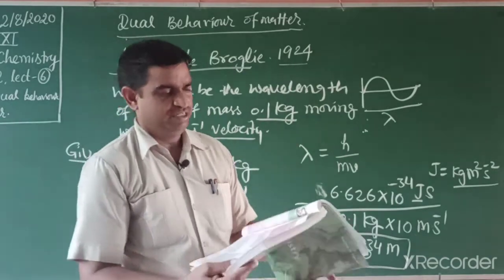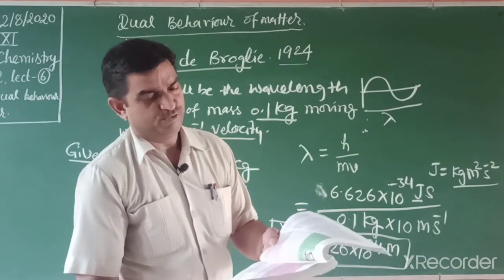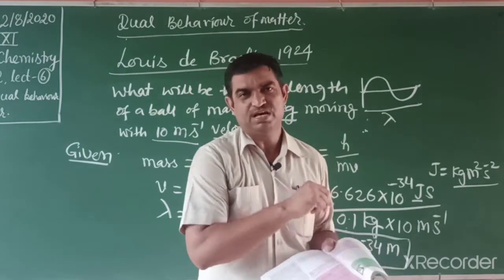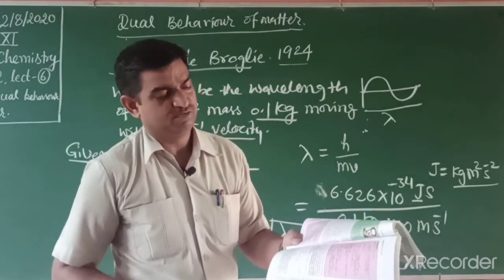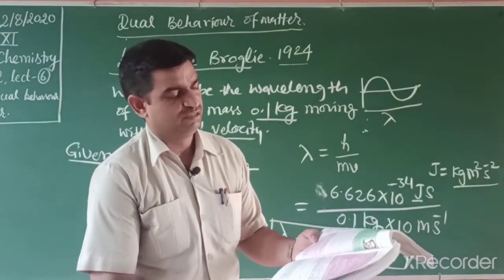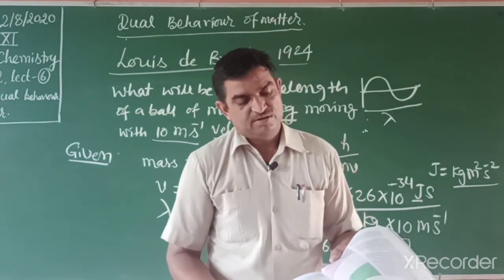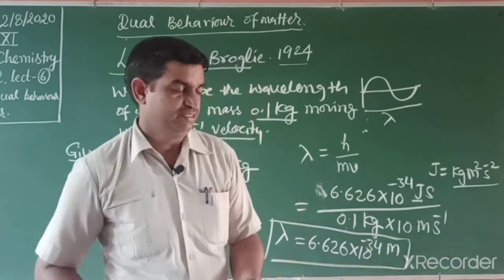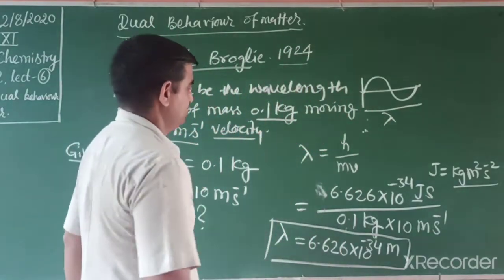Now you can find another numerical. Students, it is given in your NCERT book, numerical 2.13, page number 46, and this numerical came in last year's final examination in 11th class. The question is this: mass of electron is given as 9.1 into 10 to the power minus 31 kilogram. If kinetic energy is 3 into 10 to the power minus 25 joule, calculate its wavelength. Kinetic energy is given.